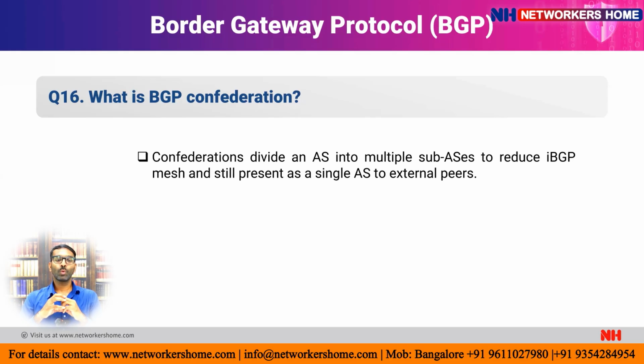So the 16th question, what is a BGP confederation? A confederation divides an AS into multiple sub-ASs to reduce the iBGP mesh and still appears as a single AS to external peers. Basically, in a confederation we divide the single AS into some sub-ASs. For example, if we have an AS called 65000, inside this we create 65001, 65002, 65003. So it will be inside the same AS, and that will not be reflected to a different AS.